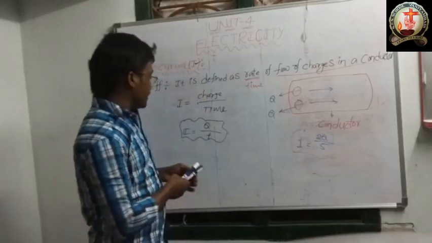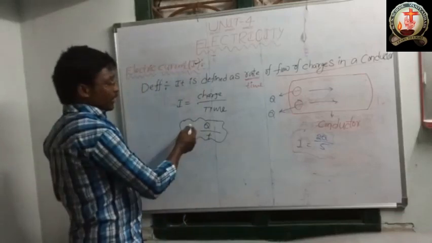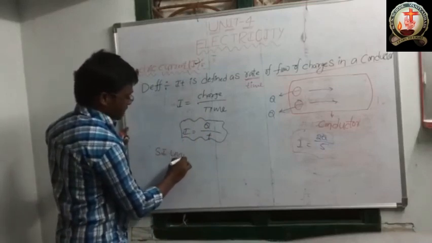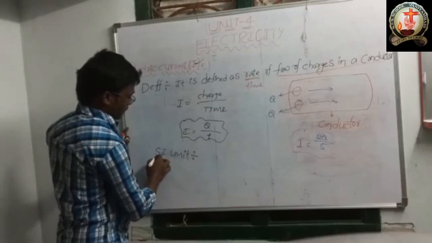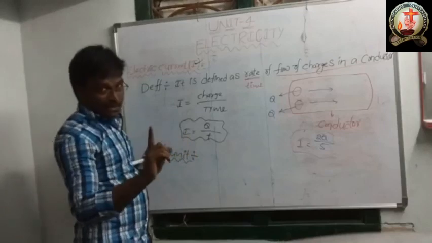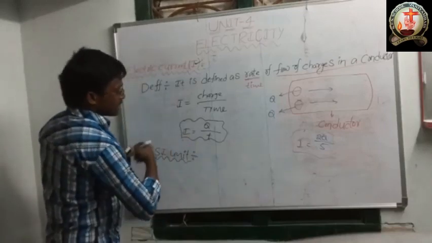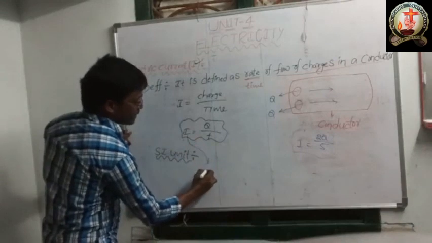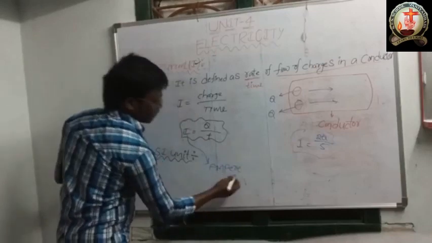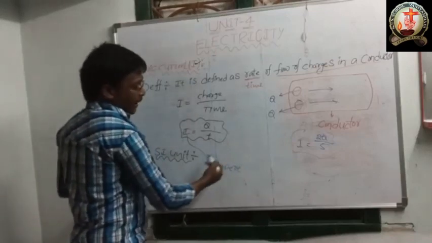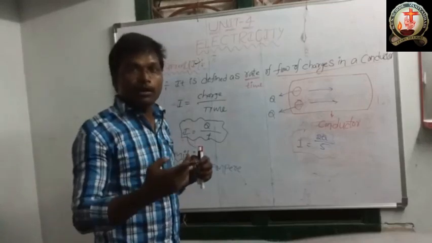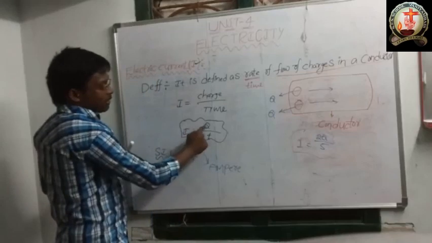Now we should see the SI unit of electric current. The SI unit of electric current is ampere. Remember, ampere. And one more unit also there. I is equal to Q by T, correct?